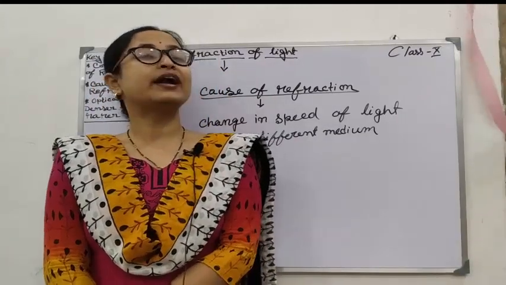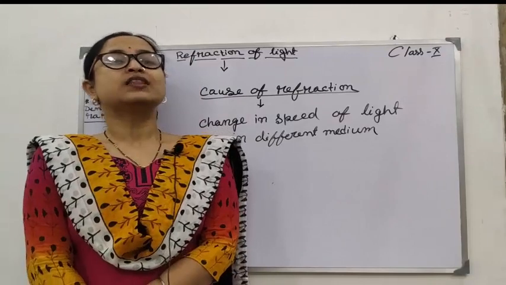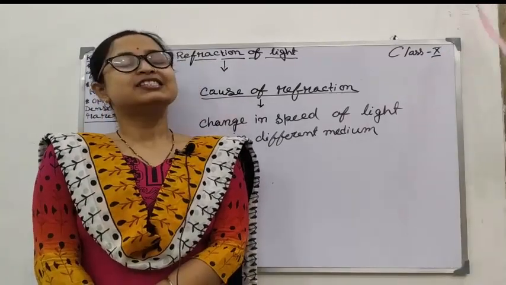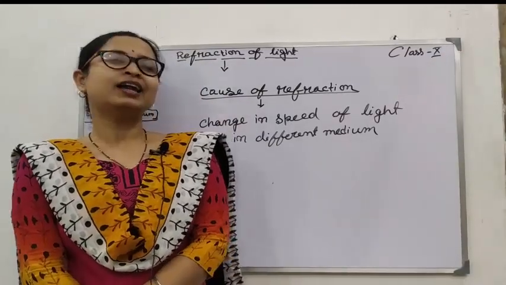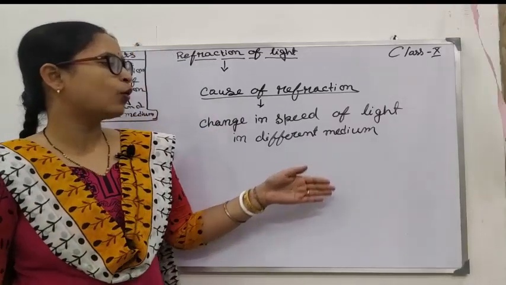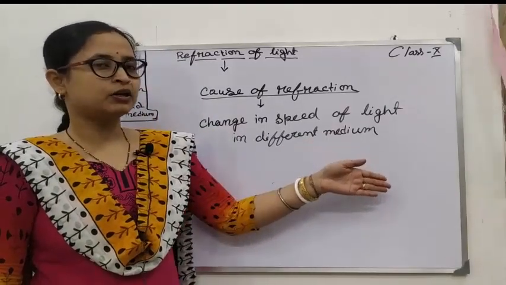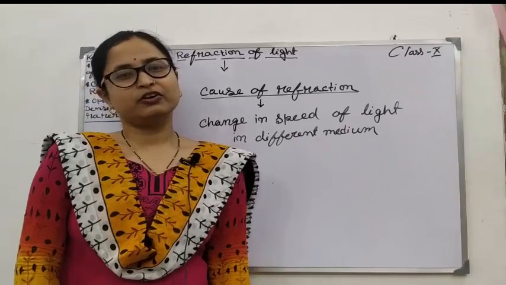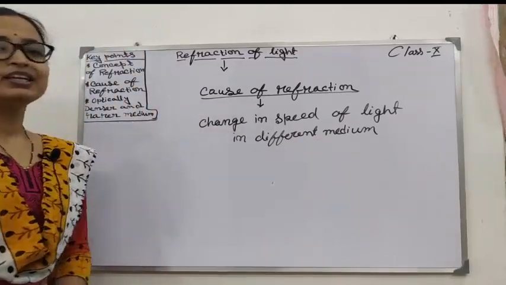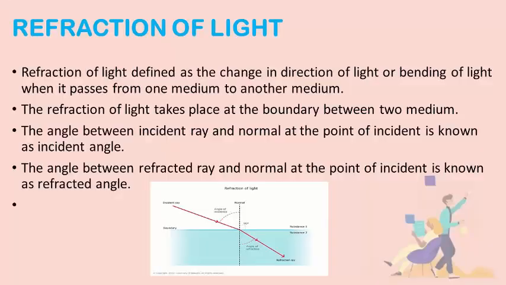Clear? So what is the cause of refraction? The cause of refraction is change in speed of light in different medium. You can take 1 or 2 examples of the speed of light in different medium. Okay, so let's take a screenshot of this note.